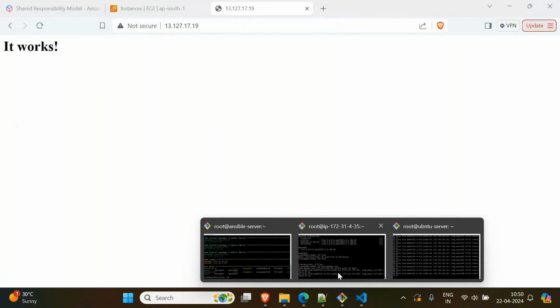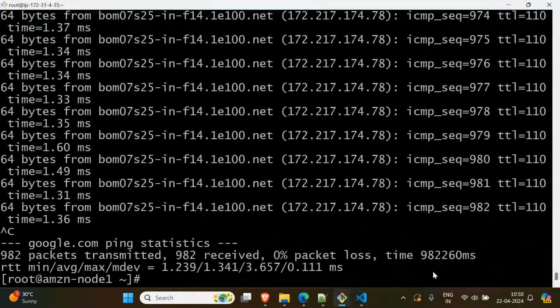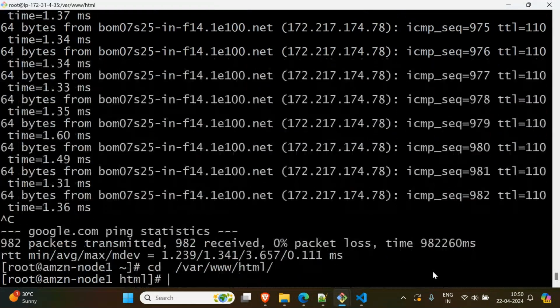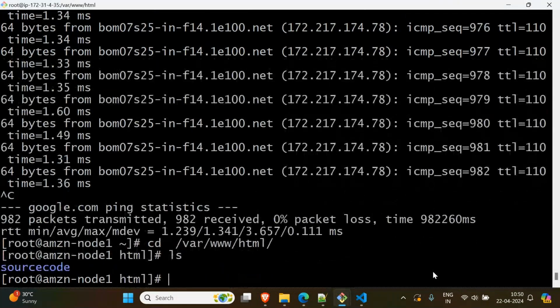If you are in doubt, Control C, cd, etc. Sorry, where and what is that? /var/www/html, enter, ls. Got it. The mistake is I should not copy the source code folder. I should copy the content of the source code, so that folder is copied here. In the HTML folder, I should send the content of that, right?